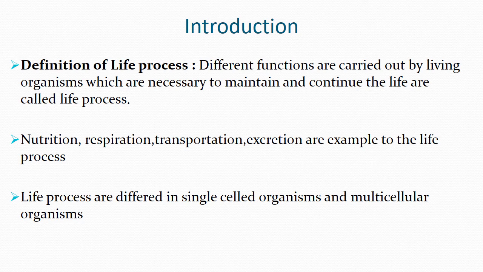Different criteria are used to decide whether a thing is alive or not. If the living organism is alive, there should be respiration, there should be growth, they need food, waste materials are to be eliminated, and they are able to reproduce their own kind. All these are the criteria we use to decide whether living things are alive or not.